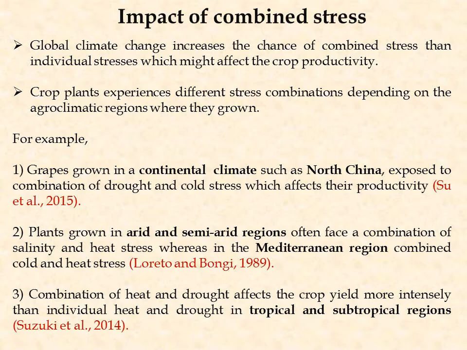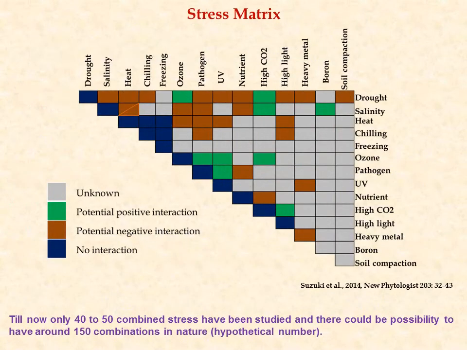A combination of heat and drought affects crop yield more intensely than individual heat and drought in tropical and subtropical regions. This is the stress matrix, which shows the effect of two stresses occurring together. The gray color represents the unknown stress combinations, and the green color represents positive potential interactions like drought and ozone stress, combined salinity and heat stress, combined ozone and pathogen stress, combined ozone and UV stress, etc.